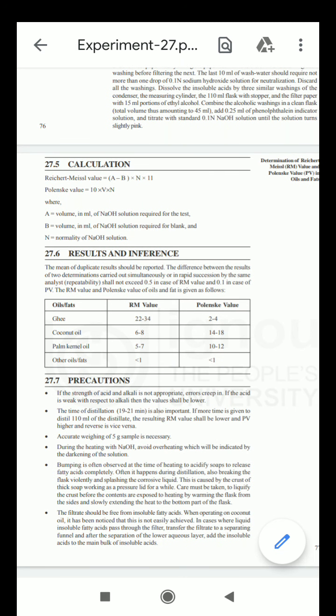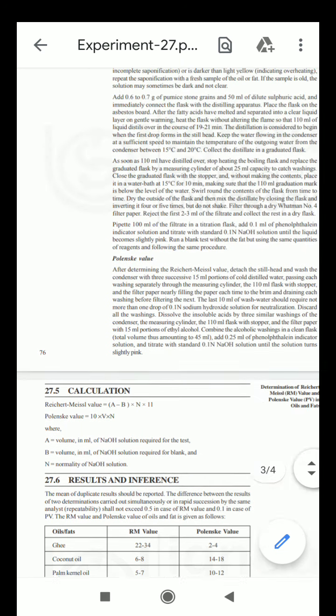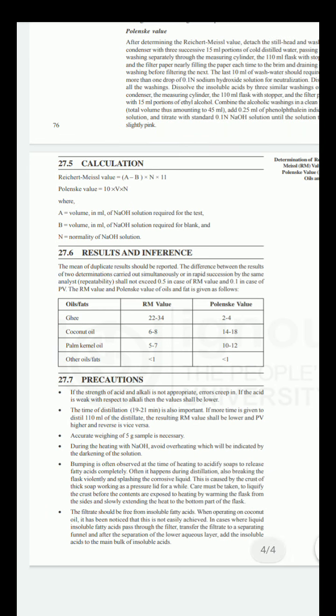From this we can calculate the Reichert-Meissl value and check whether your sample is adulterated or not. This is the significance or application of this value.